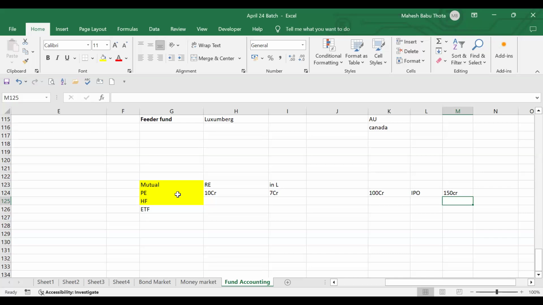But as mutual funds, I said already, most of the mutual funds will be open ended. What is open ended? You can subscribe or redeem at any time. Anytime you can enter, anytime you can exit the fund. That kind of feature will be there in mutual funds. But in case of private equity, it's a closed ended fund. Once you enter into the fund, there will be a lock-in period.